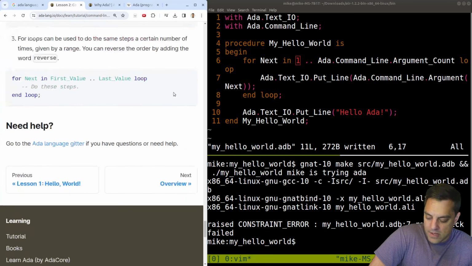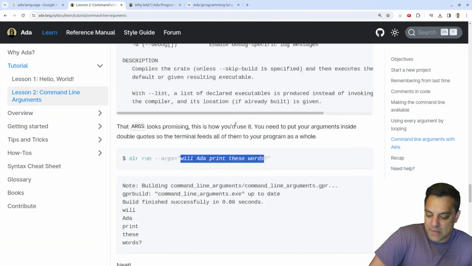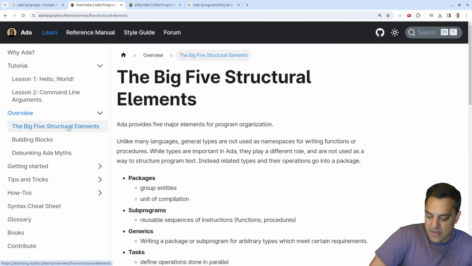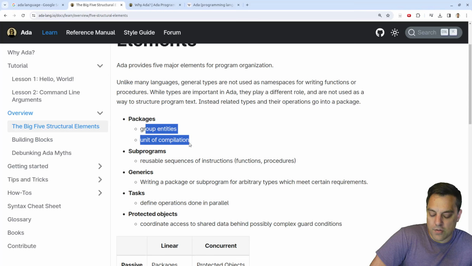Okay, so getting a feel for the language a little bit. Let's see if we can find some of the more advanced features though. Yeah, let's get into the overview. The big 5 structural elements here. Okay, packages to group things together, and units of compilation. Again, sort of borrowed from Pascal.